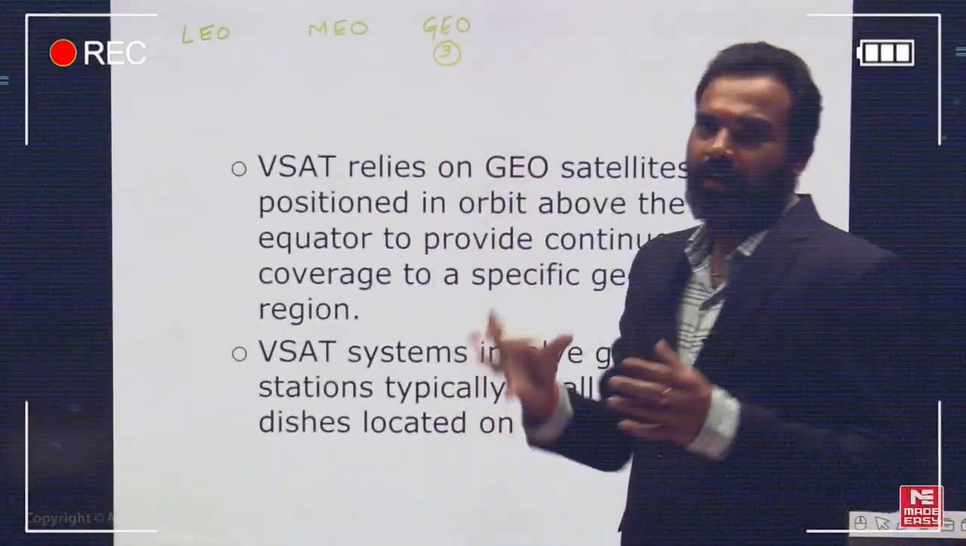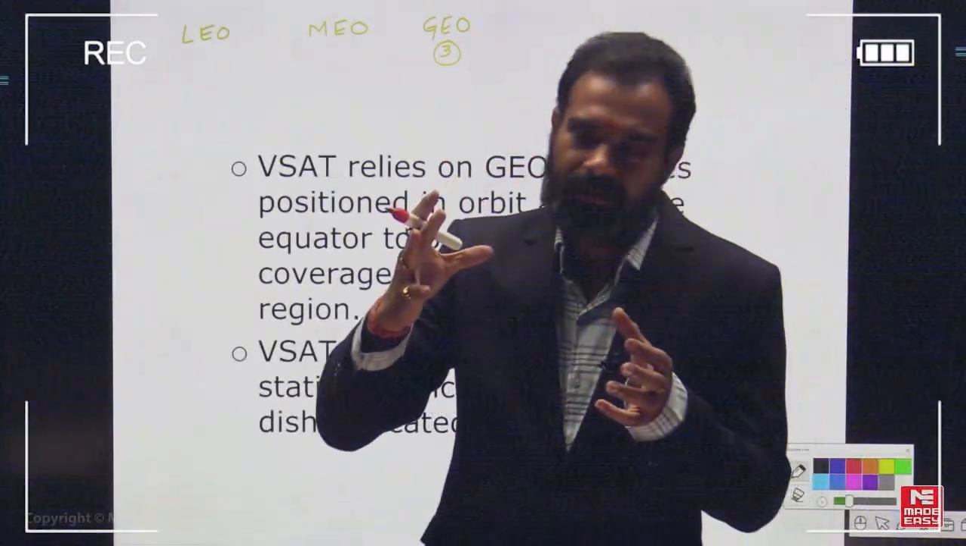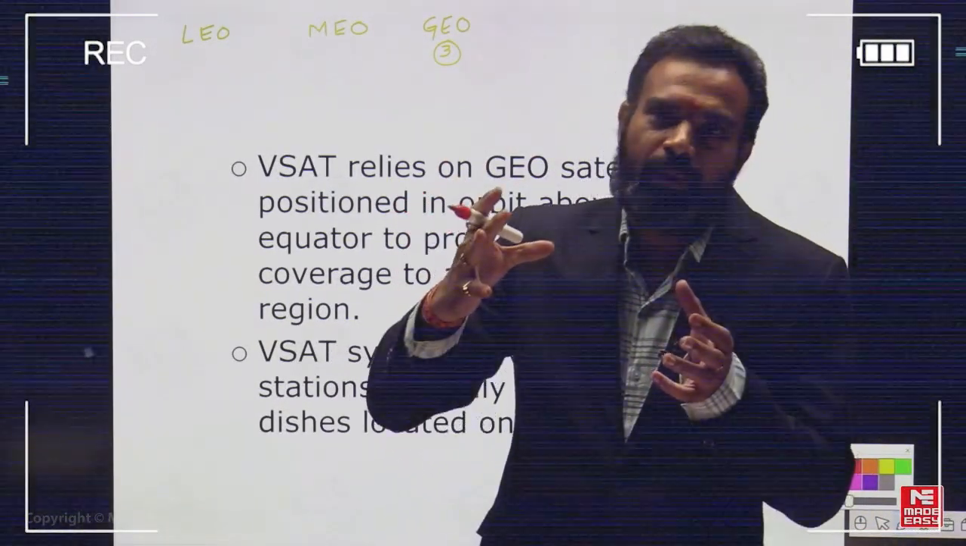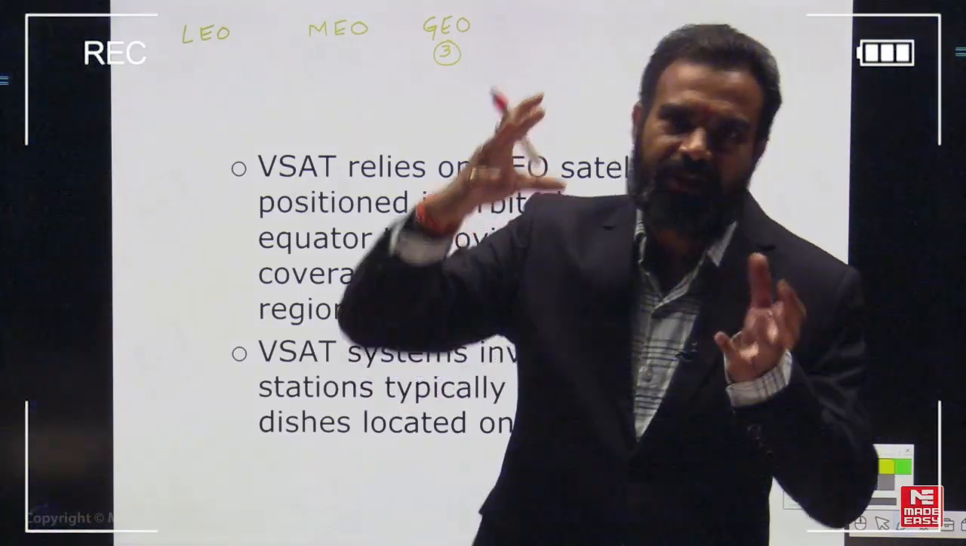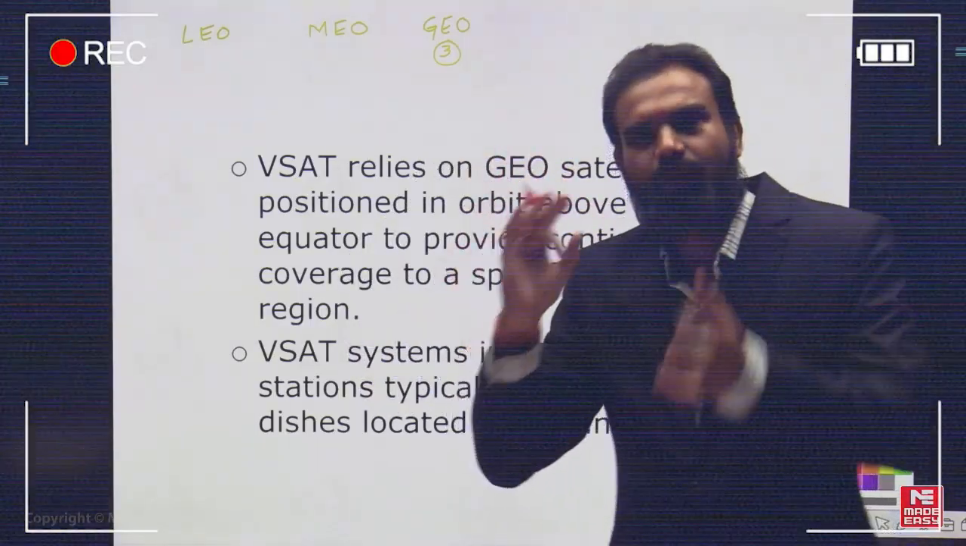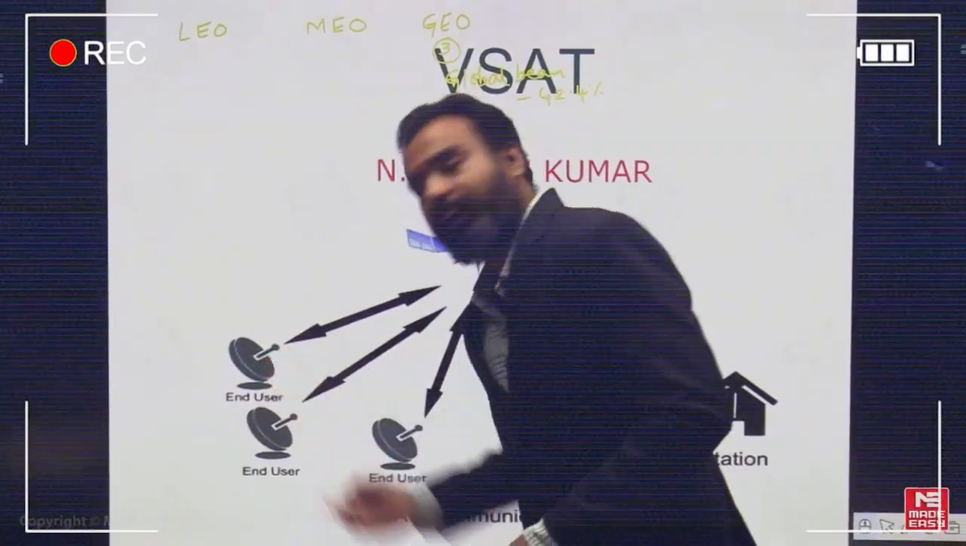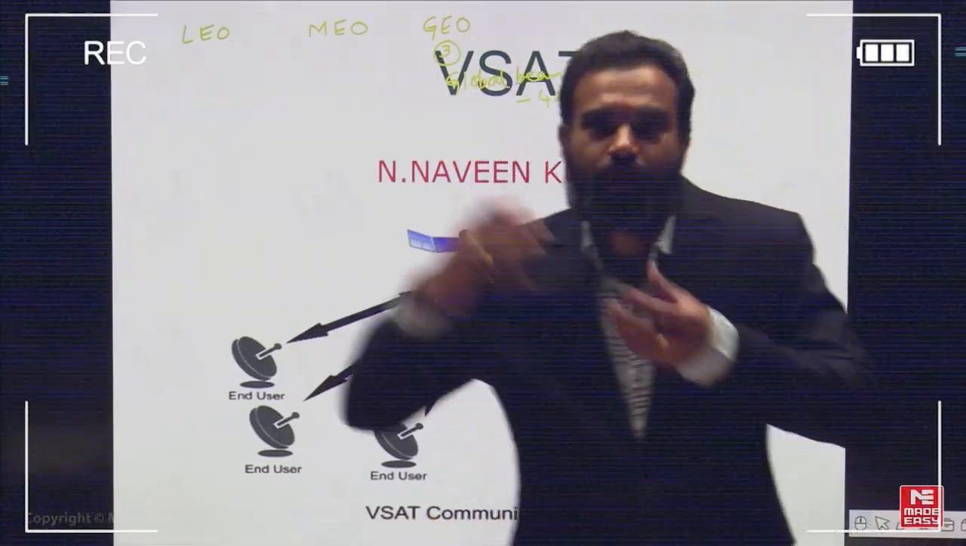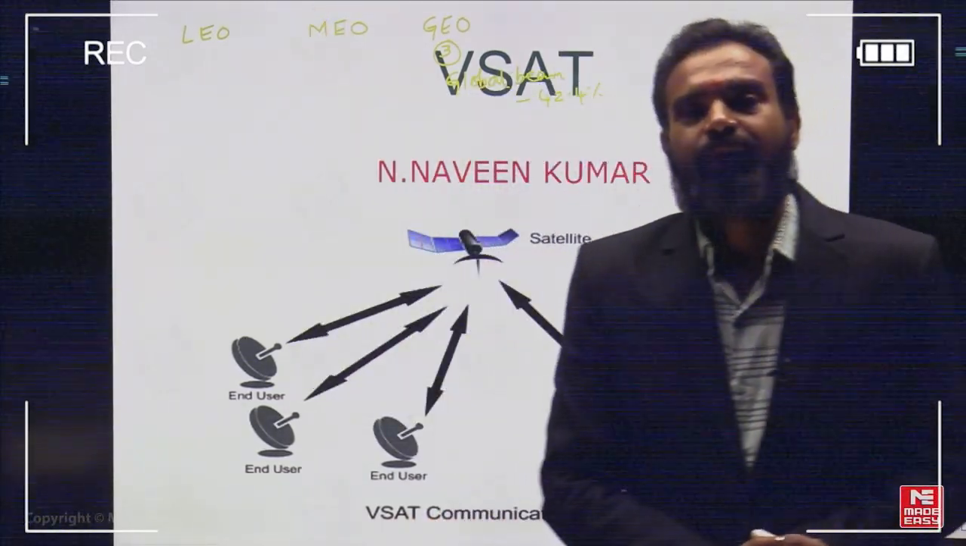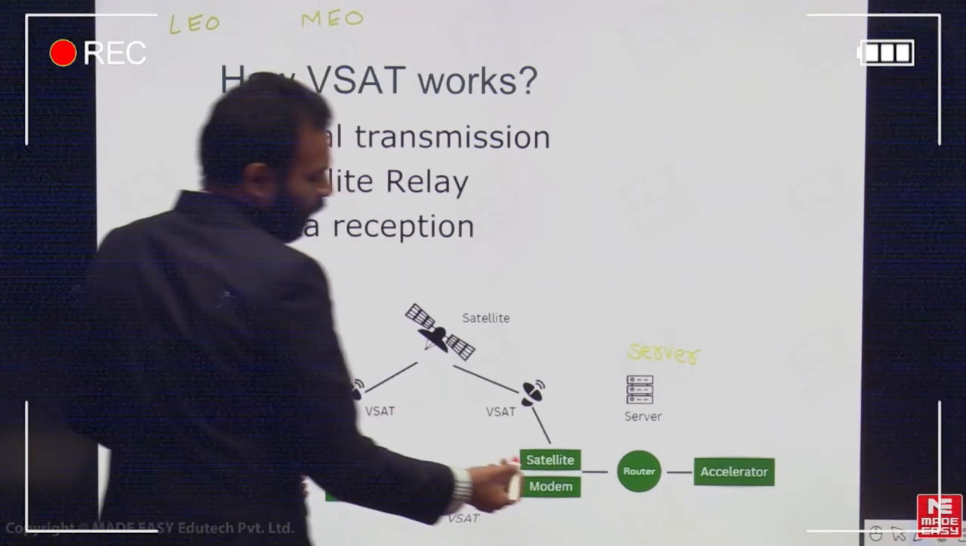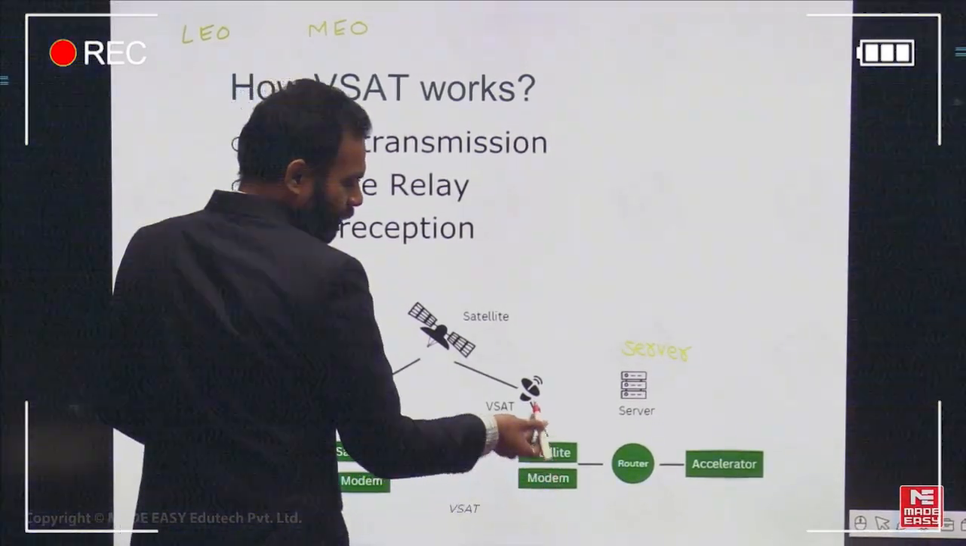The GEO satellite is synchronized with the earth station. That means it is always going to be line of sight. Both the earth station and the satellite have a line of sight to each other. Small dishes are located at the end users, and the required signal has to be received. So what information can be sent through the VSAT?